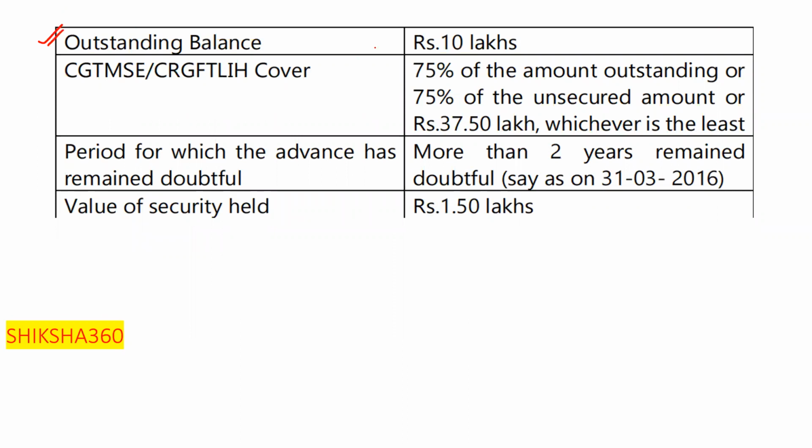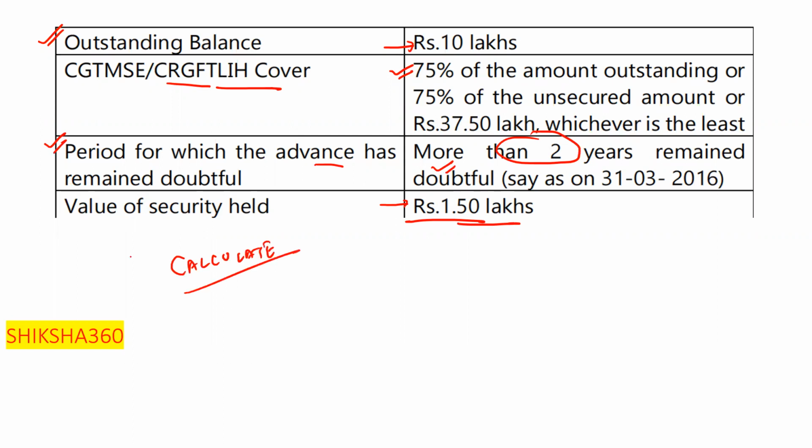The outstanding balance they have given is rupees 10 lakh. The CGTMSE or ECGC cover here is either 75% of the amount outstanding, or 75% of the unsecured amount, or 37.50 lakh, whichever is the least. And the period for which the advance has remained doubtful is more than 2 years. The value of security held here is 1.50 lakh. So calculate the amount of provisioning.